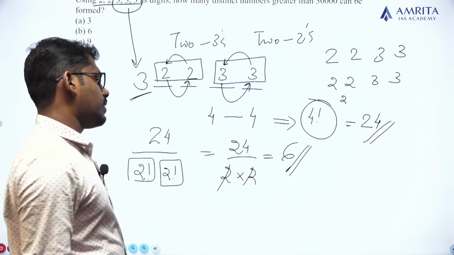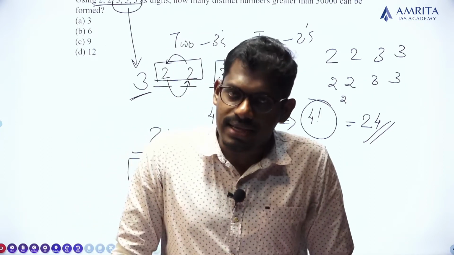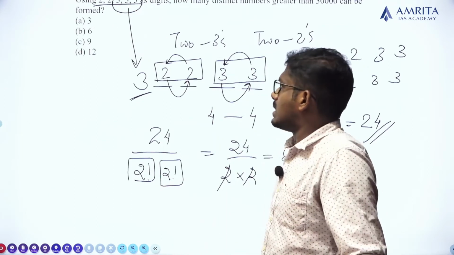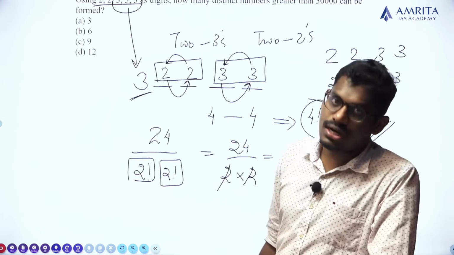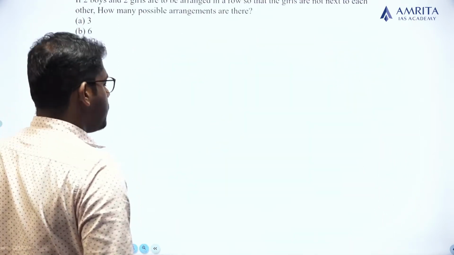24 divided by 4 is 6. So there are 6 possible ways of arranging these 4 elements in these 4 positions so that we get a number greater than 30,000. Is it clear? Yes. Moving to the next question, a similar kind of question, but we have to think in a different way,